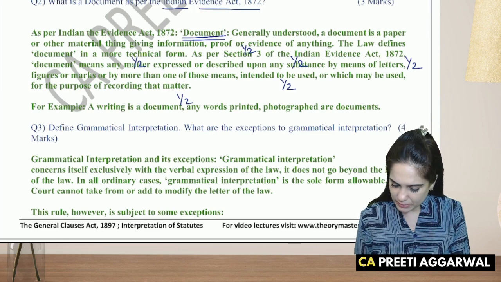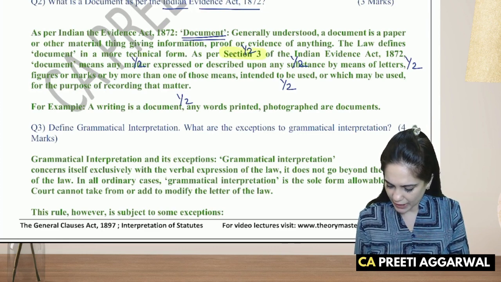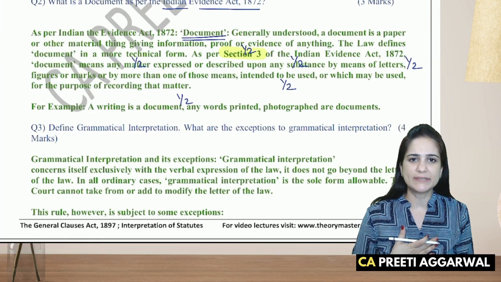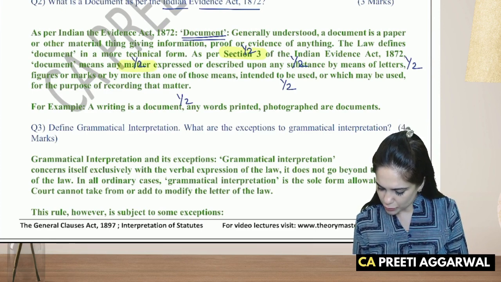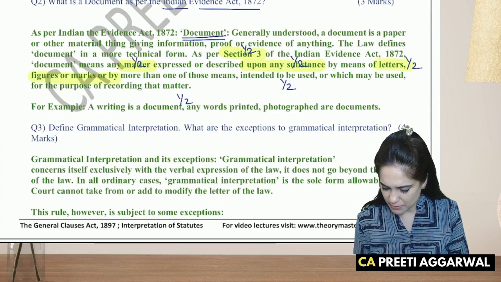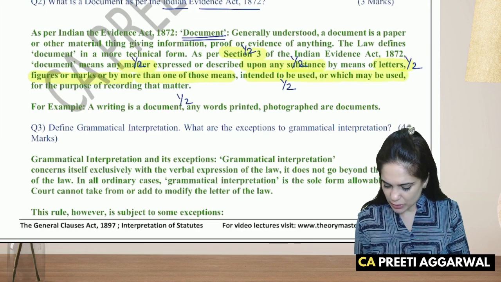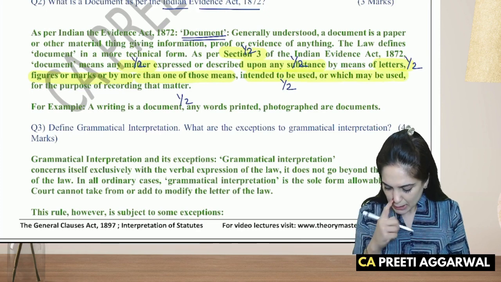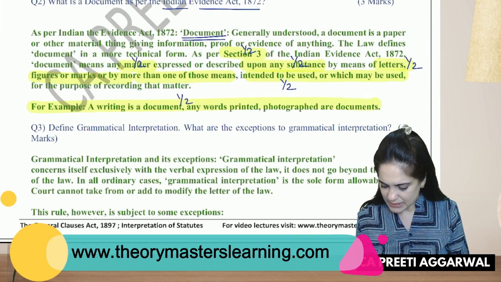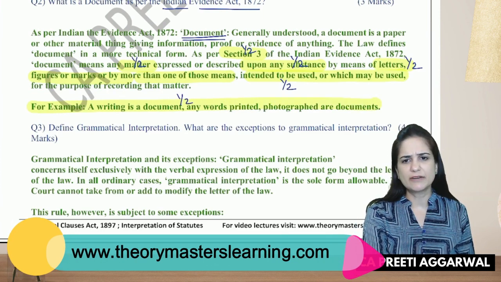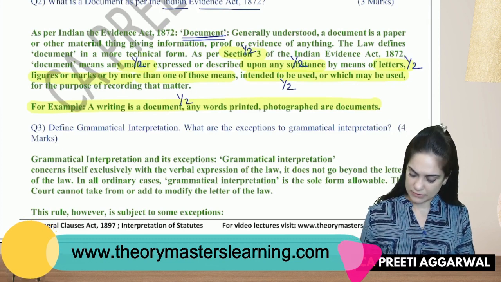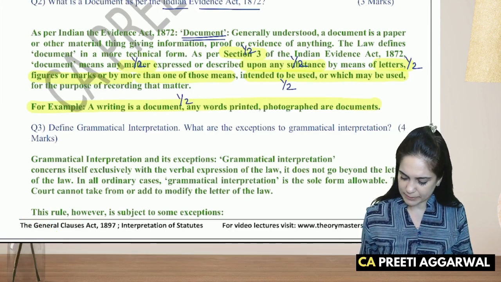I'll highlight the keywords which I am expecting you to write. I am expecting you to write section 3. To write the word matter, I am expecting you to write upon any substance by means of letters, figures, marks, or more than one means, intended to be used or which may be used for the purpose of recording the matter. That is for half mark. And giving examples like deeds, any words, printed, photographs, documents. They are the examples of documents.